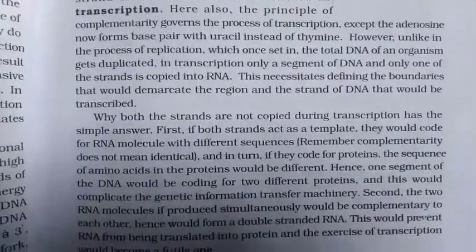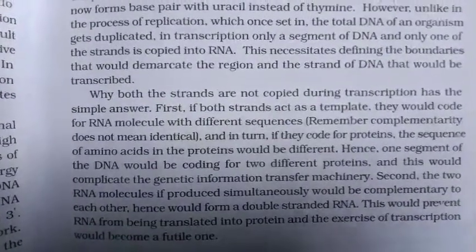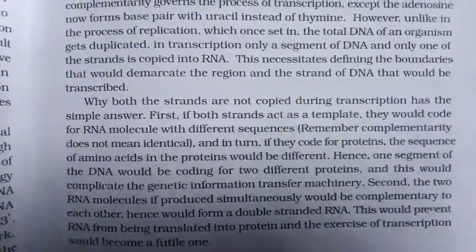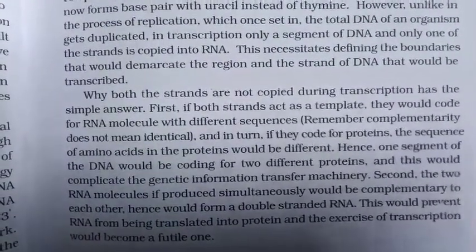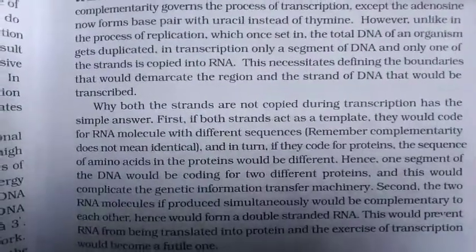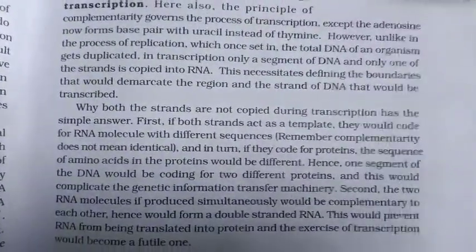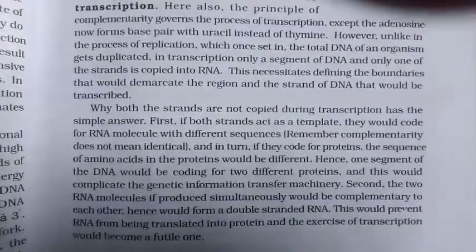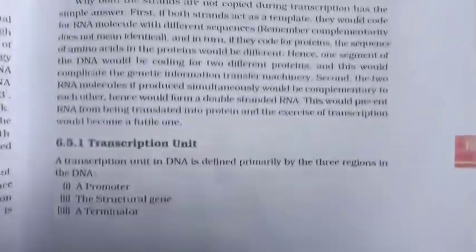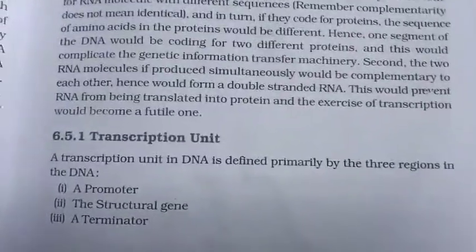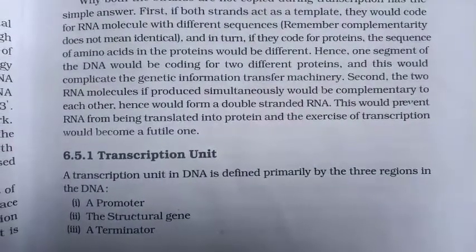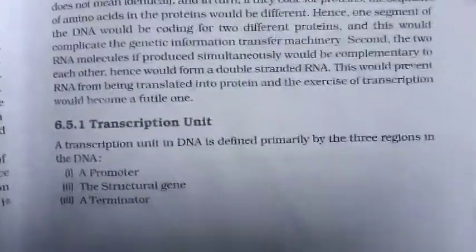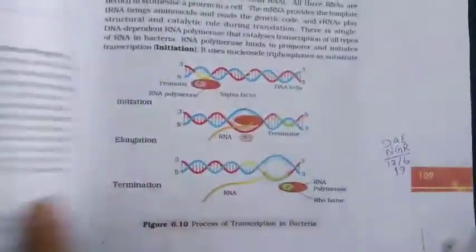And second, the two RNA molecules, if produced simultaneously, would be complementary to each other, hence would form a double-stranded RNA. And this would prevent RNA from being translated into protein, and the exercise of transcription would become futile or useless. And now, what defines a transcription unit? The transcription unit in the DNA is defined primarily by three regions: the promoter, the structural gene, and the terminator.